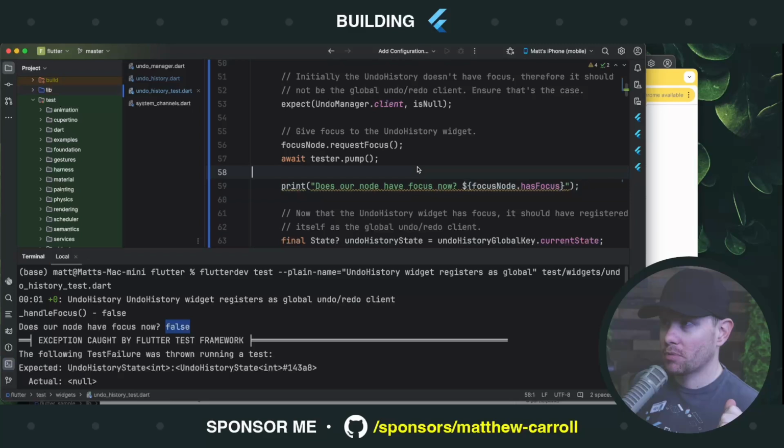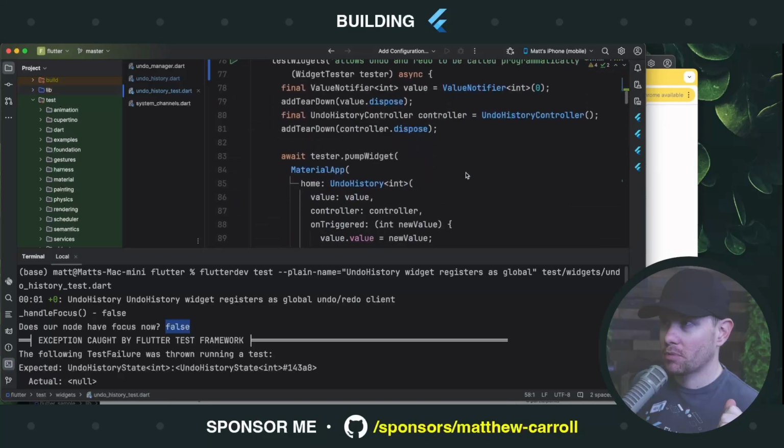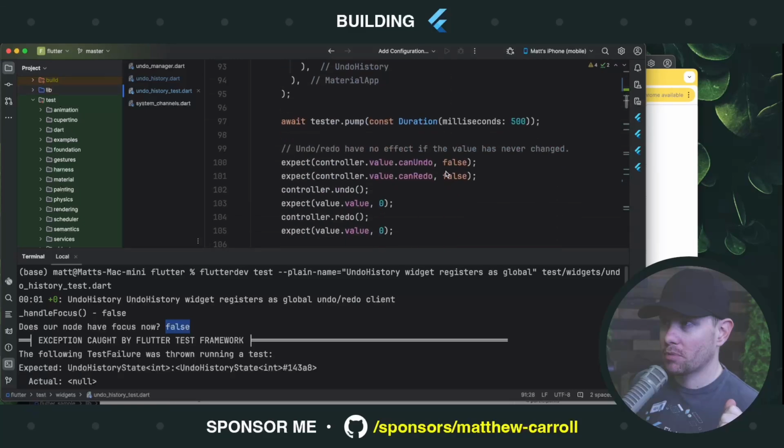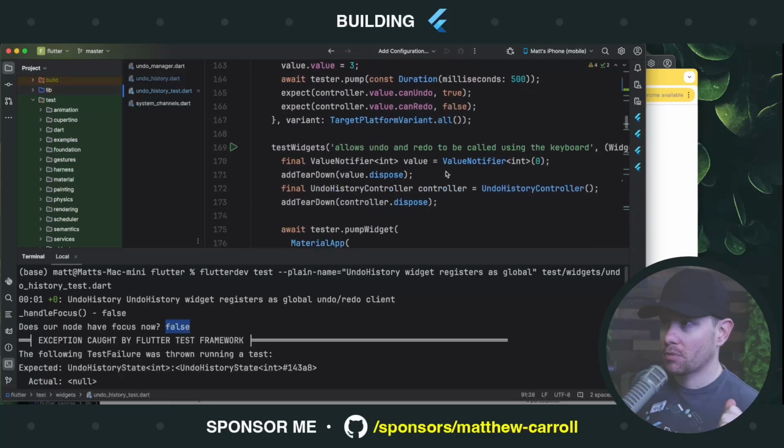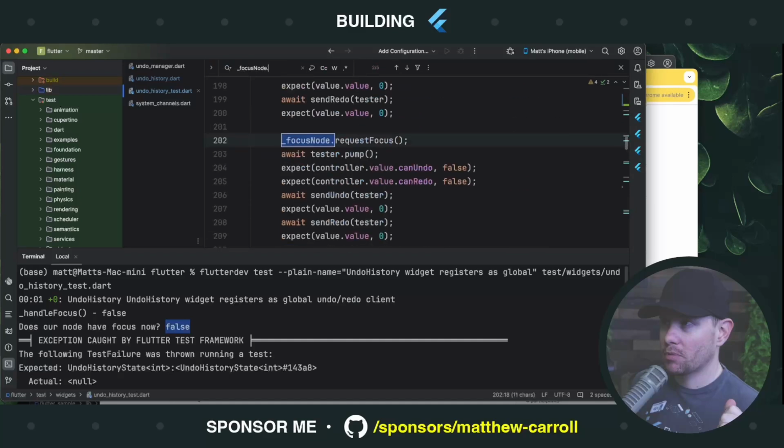So I must be forgetting something in how to request focus. Let me see if that is made clear anywhere else. Let me see. Focus node dot. Okay, well, here you can see it's requesting focus.